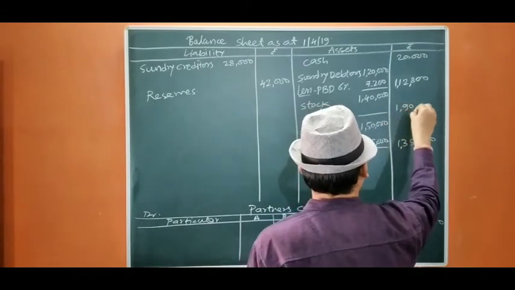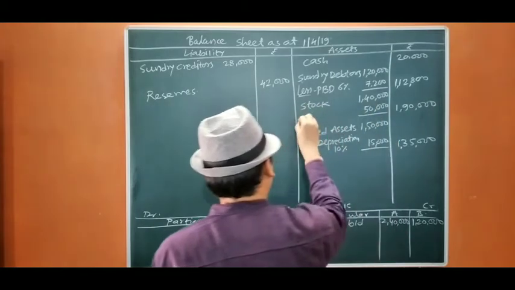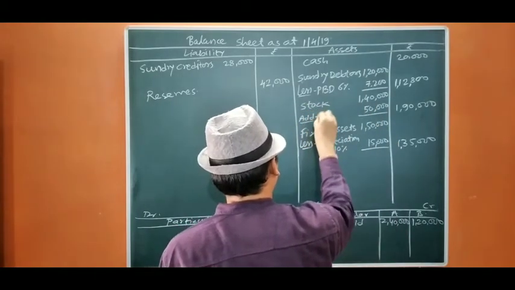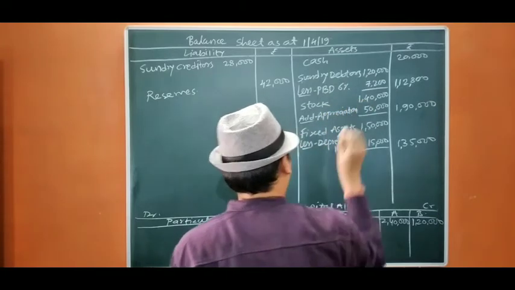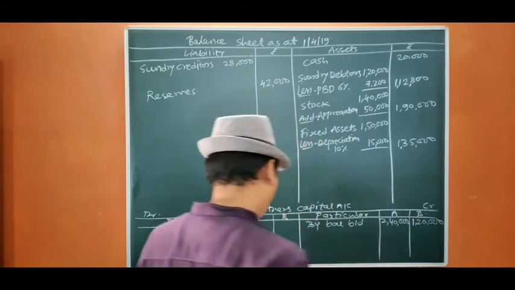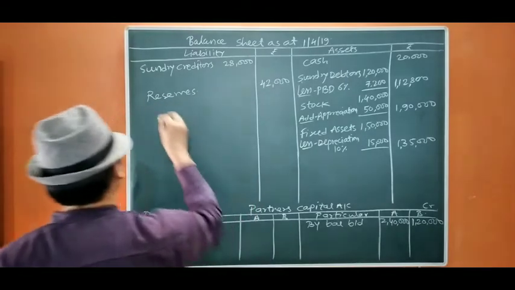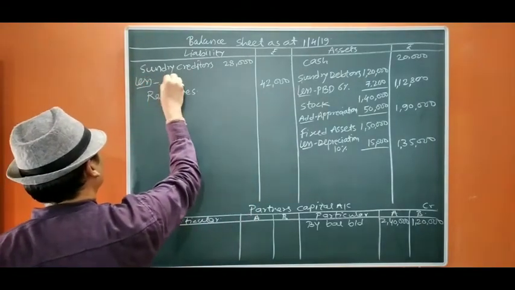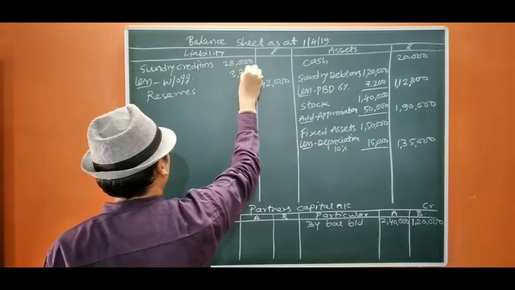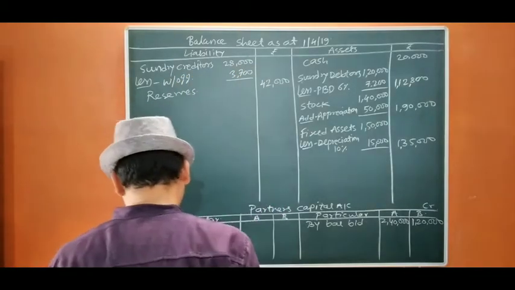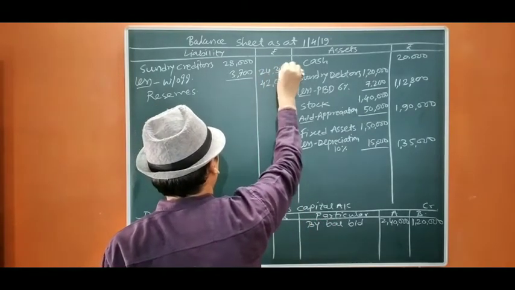Then stock is to be valued at 1,90,000. That means there is an increase in stock of 50,000. That is called appreciation. So appreciation is 50,000. The second effect of these things will be in the revaluation account. Less, this is written off 3,700. Okay, because that amount is not likely to be claimed, so it will be 24,300.